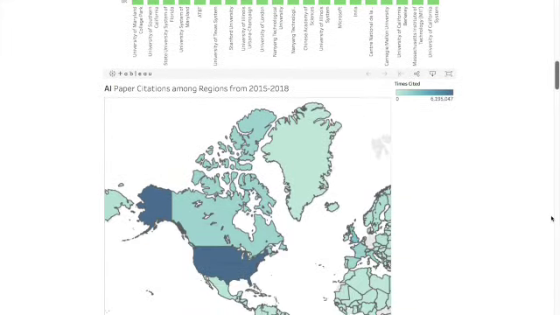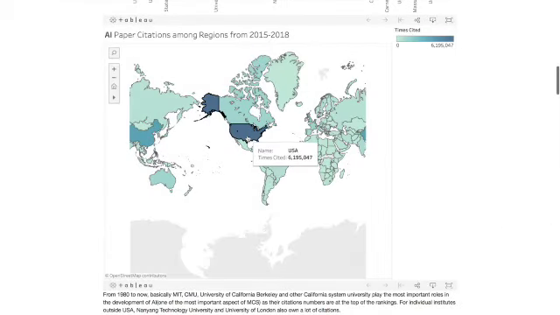And worldwide, you will see that the USA and China are some of the top countries that contribute to AI research development. And this data is collected from 2015 to 2018.